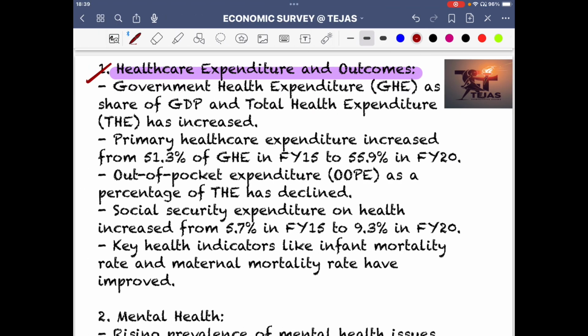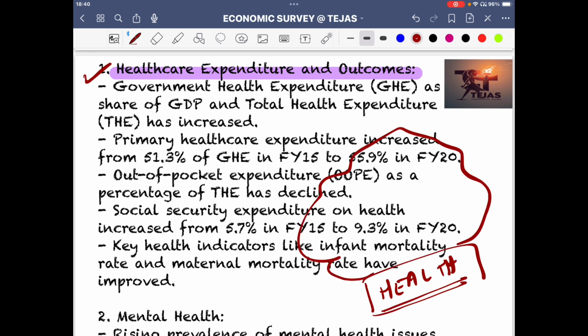Next in our social sector is the topic of healthcare expenditure and outcomes. Now this is a very important topic because health is that dynamic which helps in forming the base of a society. It's the roots, because if people are healthy, they will in future act as assets. In very crude terms I'm saying this, but yes, they are going to act as assets, and that becomes a very important thing.